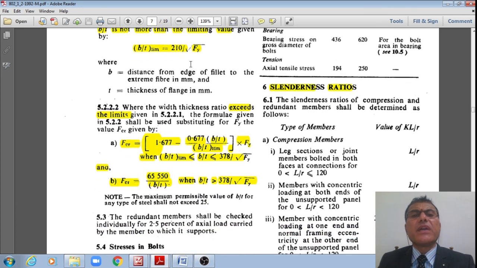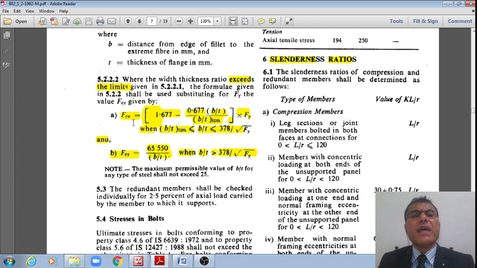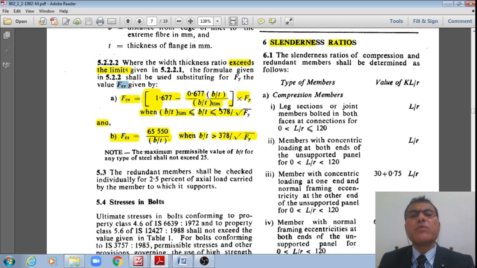However, if this ratio is exceeded, then this Fy shall be replaced with Fcr, the critical stress, right? Previously it was the yield stress; now this is the critical stress, Fcr, given by this formula.